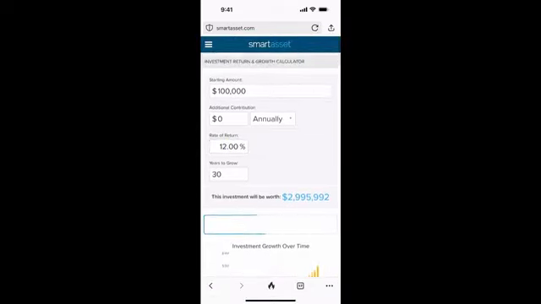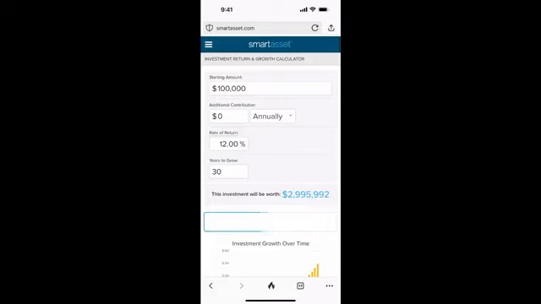So now if we had $100,000 and did not add another cent, but we were able to go from 6% to just 12%. Now in the mastermind, we've averaged 30 and 32% over the last 2 years. And that's not guaranteed. I can't guarantee any rate of return, but definitely higher than 3 to 6%, definitely higher than 12%, because we make money when the market goes up and we make money when the market goes down.